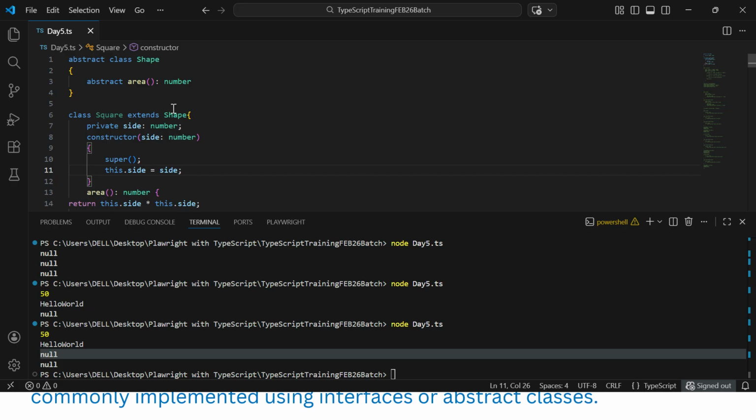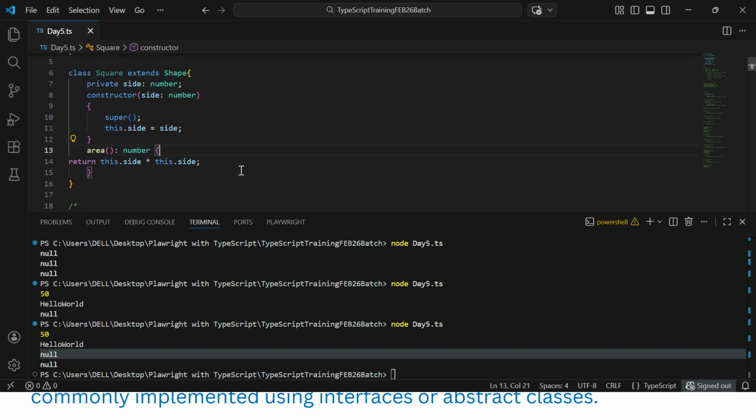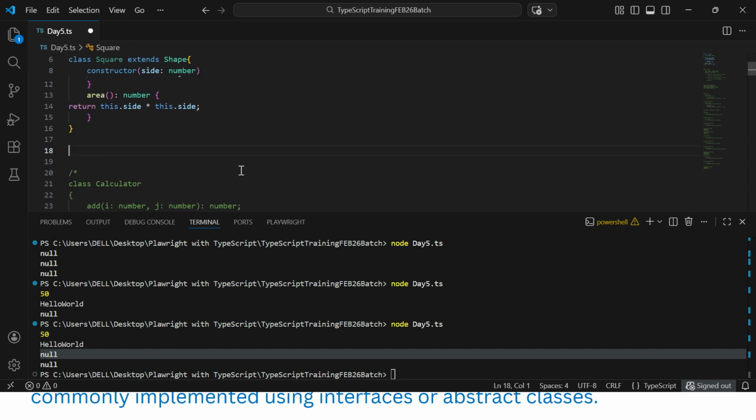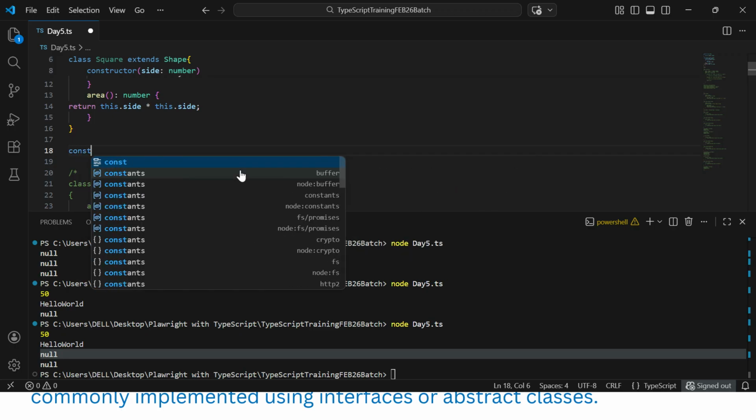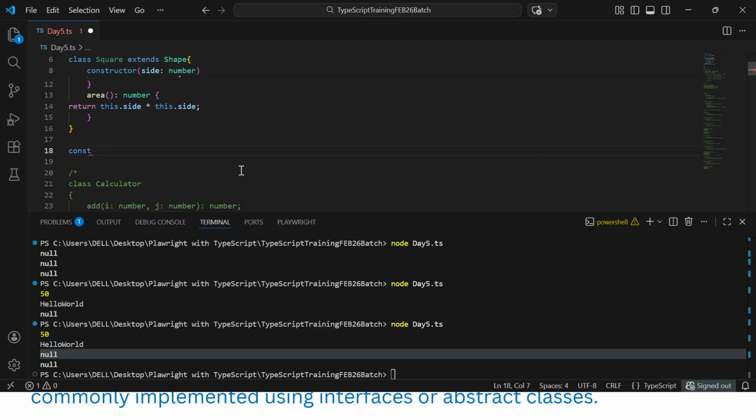Now we can create an object from the Square, an object equal to new Square, and we can provide a number only, say 12, one side value.